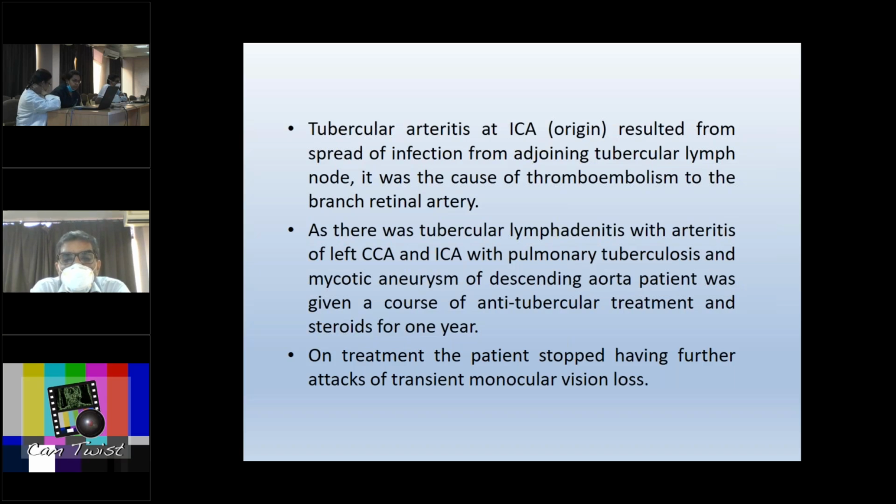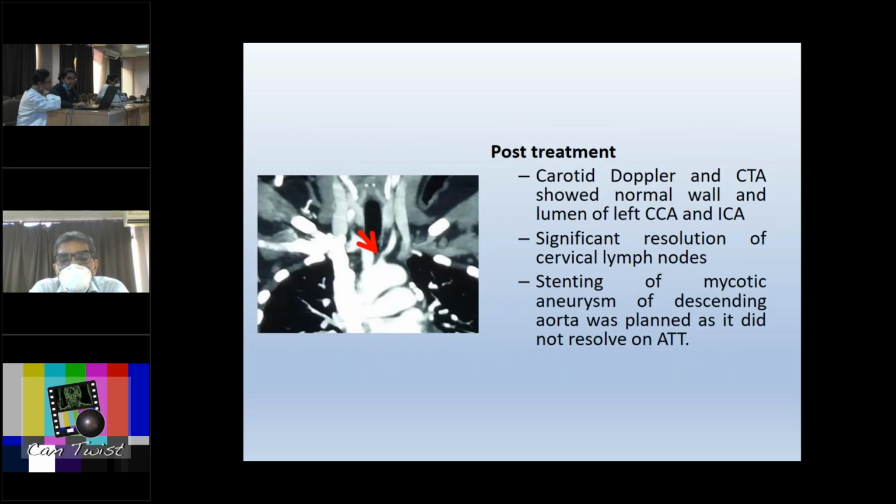On treatment, the patient stopped having further attacks of transient monocular visual loss. This is the picture post-treatment. Carotid Doppler and CT angiogram show normal wall and lumen of the left CCA and ICA. There was significant resolution of cervical lymph nodes. However, stenting of the mycotic aneurysm of the aorta was done because it had not resolved on ATT.